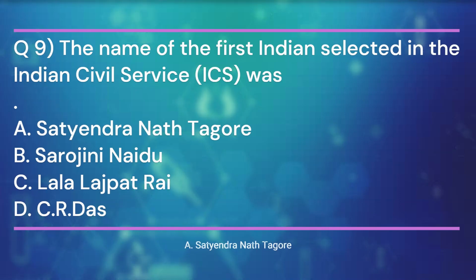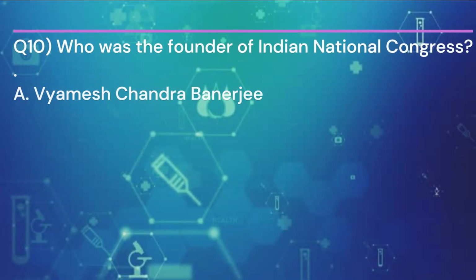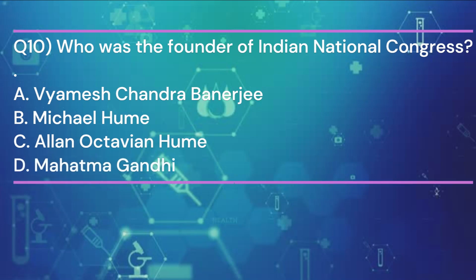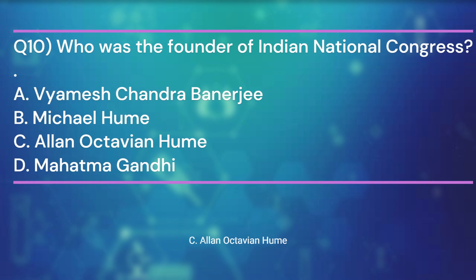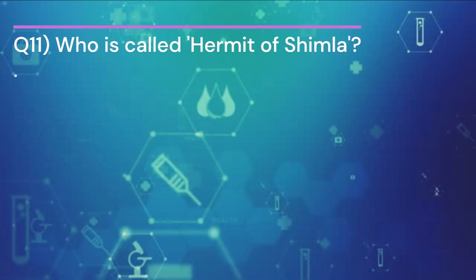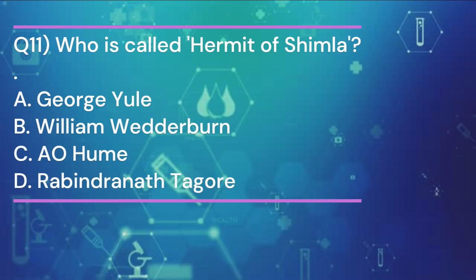Satyendra Nath Tagore. Question 10. Who was the founder of Indian National Congress? And the answer is C. Allan Octavian Hume. Question 11. Who is called Hermit of Shimla? And the answer is C.